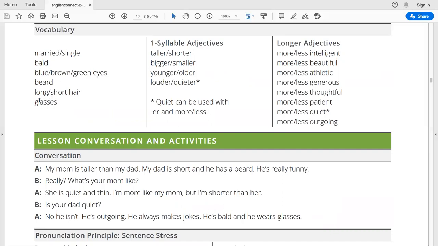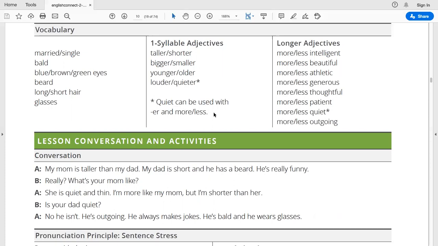Glasses. One syllable adjectives: taller, shorter, bigger, smaller, younger, older, louder, quieter.